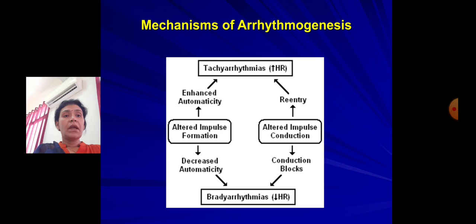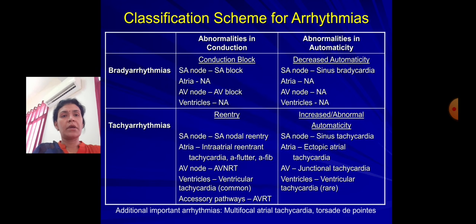If there are re-entry pathways, they will lead to tachyarrhythmias, while conduction blocks will result in bradyarrhythmias.